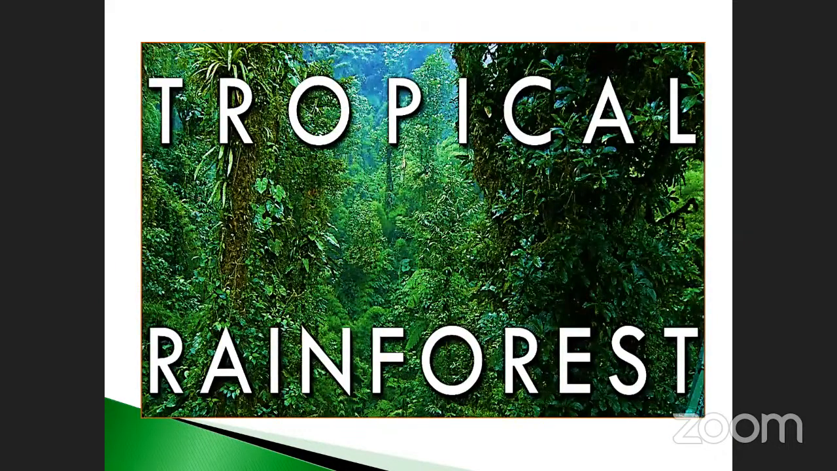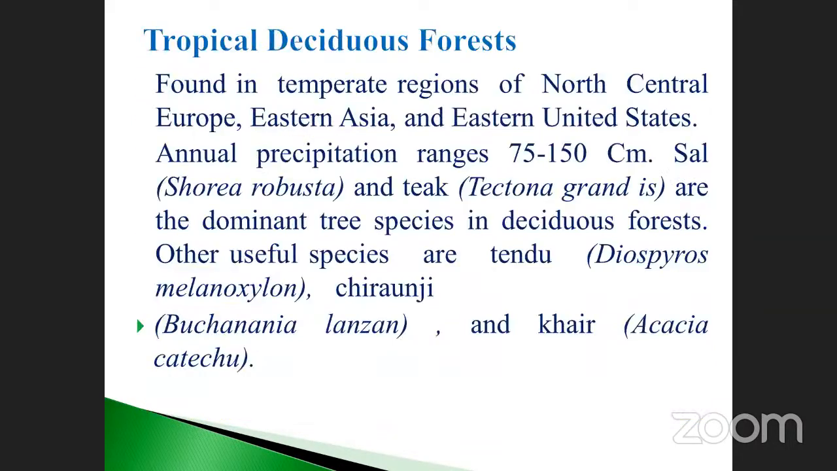This is the tropical rainforest area. Deciduous forest is also present in Eastern Asia, North Central Europe, and the Eastern United States. Annual precipitation ranges from 75 to 150 centimeters. What plants will grow? Sal and teak, Tectona grandis, Verbenaceae. Teak is not easily destroyed by termites, so that's why it is used in furniture.